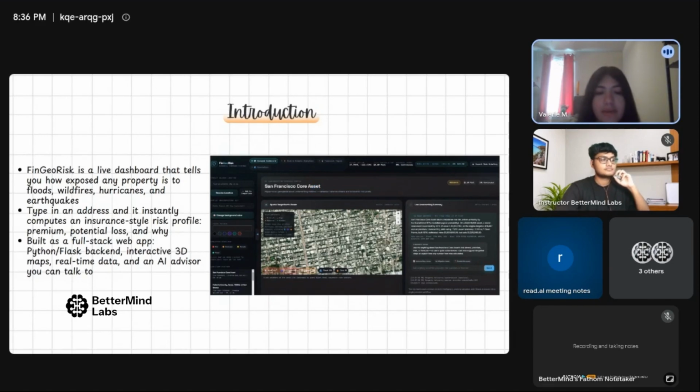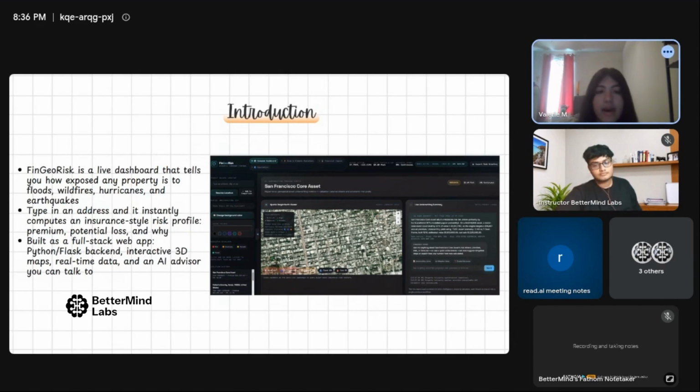So my project is called FinGeoRisk, and the idea started out pretty simple. It started with a question: if you're buying a house or already own one, you start questioning how natural disaster risk the property is exposed to. There are plenty of websites that give you general information about an area, but it's harder to get a complete picture for one specific address.